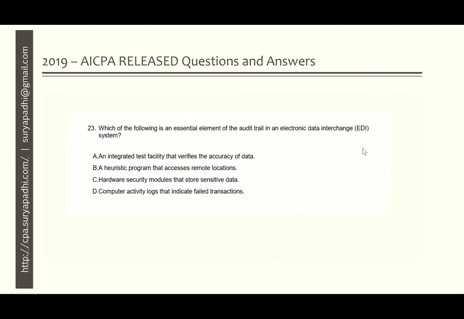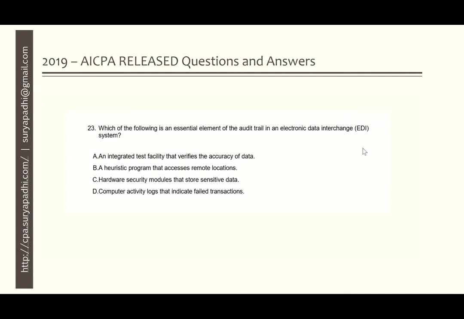Question number 23. Which of the following is an essential element of the audit trail in an electronic data interchange, that is EDI system? A. An integrated test facility that verifies the accuracy of data.